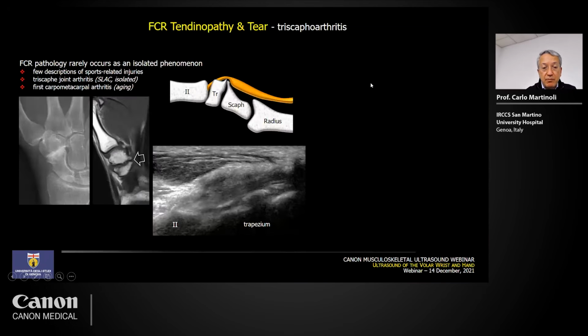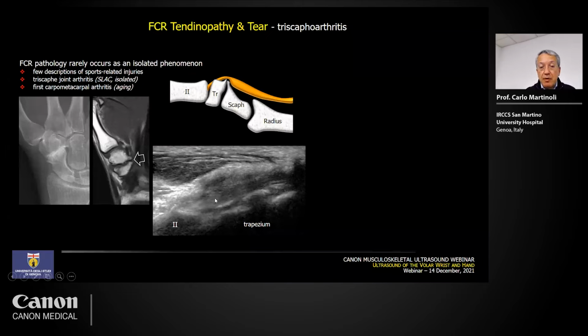This is a very important point to remember, and the tendon has to be evaluated distally because it may be impinged distally by osteophytes, or in cases of triscaphe joint arthritis, and the osteophytes may create a degenerative tendinopathy, some ganglion cyst in the area, or some effusion distending the sheath of the tendon at a more proximal level, because the tendon is firmly stabilized there. There is no space for sheath distension at the level of the wrist, but the distension may occur proximally.